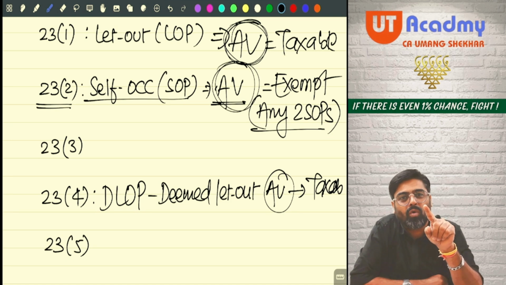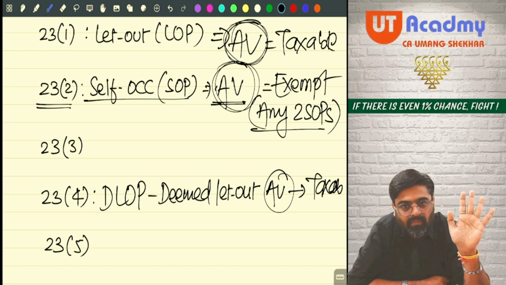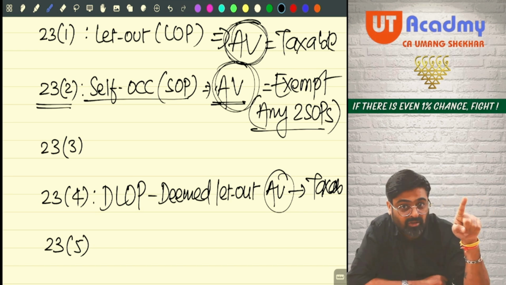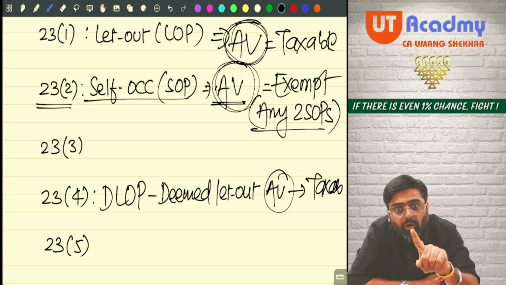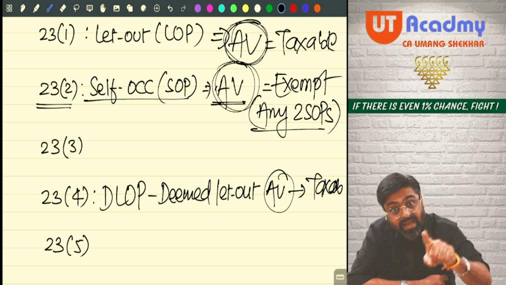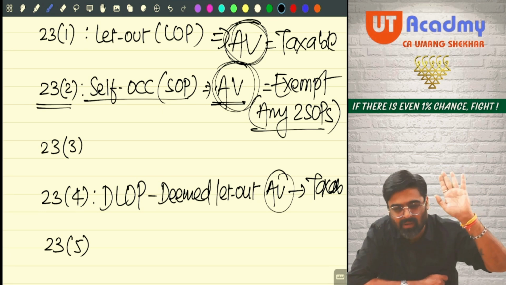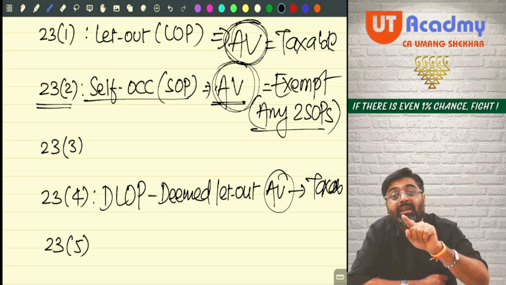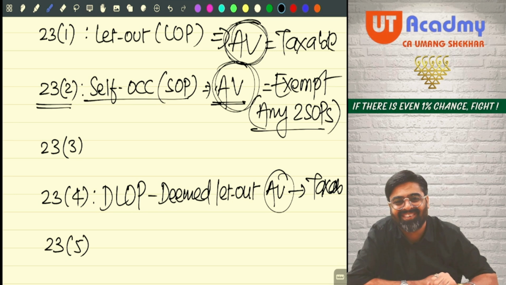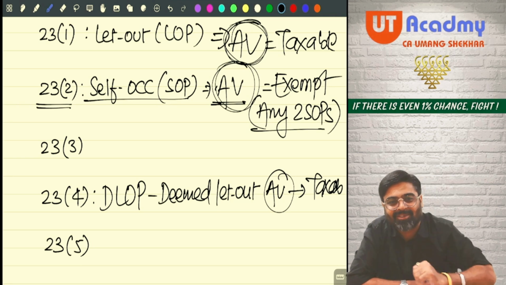Just imagine if you are an owner of a property, that property you are not earning any income. But the government is saying that this property can earn 3 lakh rupees of income in a year. We will charge tax on this 3 lakhs. Are you earning 3 lakhs? No. But the government is saying 3 lakh can be earned, pay tax on this 3 lakhs. Now, however rich a person you are, it will pinch you. Paying tax on 3 lakhs, knowing that this 3 lakh you have not earned. Getting my point? So it is always better to earn 3 lakhs and pay tax on 3 lakhs, no?